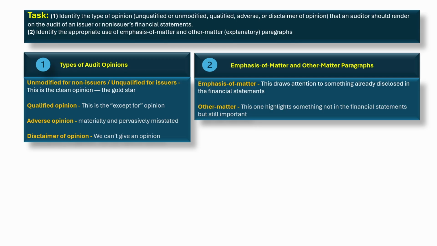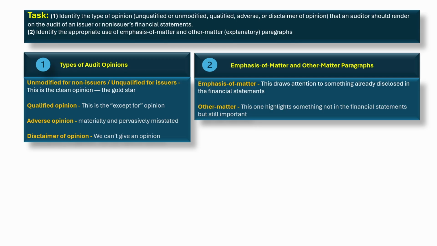Qualified opinion. This is the except for opinion. We're basically saying the financials are good except for this one material issue. That issue could be a misstatement or a scope limitation. Key point, it's material but not pervasive. Adverse opinion. Here, the wheels fall off. We're saying the financial statements are materially and pervasively misstated. They're misleading as a whole. That's the worst case scenario for a company because it screams, don't trust these financials.